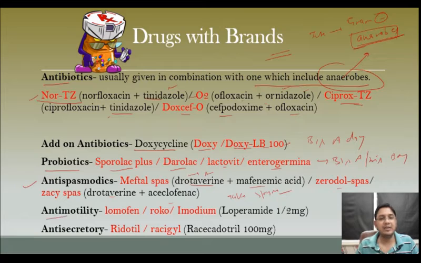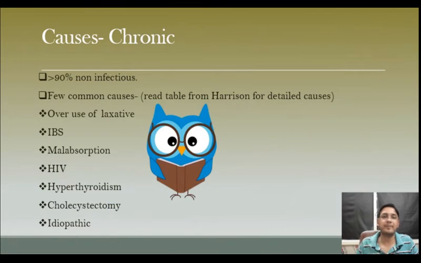For anti-motility, as we have discussed, we have loperamide, 1 or 2 milligrams, and the brand names are Lomofen, Imodium, or Ropo. For anti-secretory, we have racecadotril, available as Redotil or Resicadotil in the market in 100 mg capsules, and the frequency is twice or thrice a day.